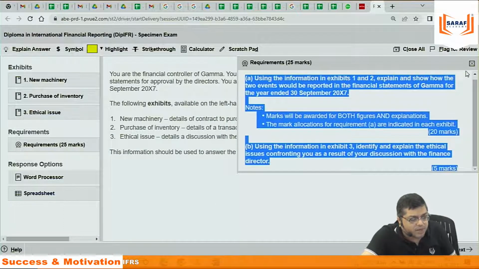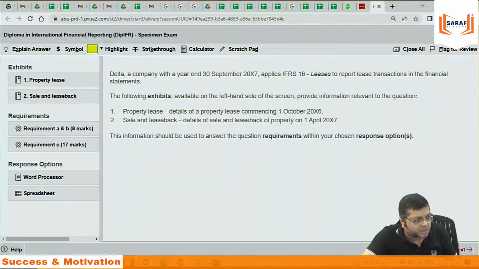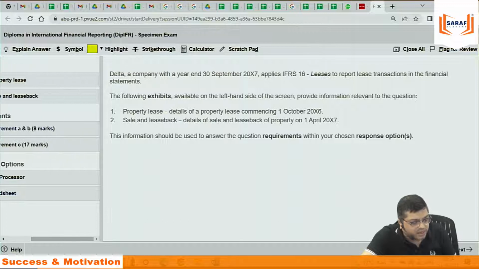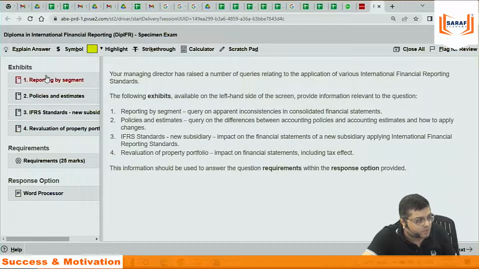And you need to complete your entire paper in 3 hours. The 4 questions: this is the second one. Then comes the third one, which is relating to leasing. Different IAS, IFRS, they are testing. And then the fourth one.